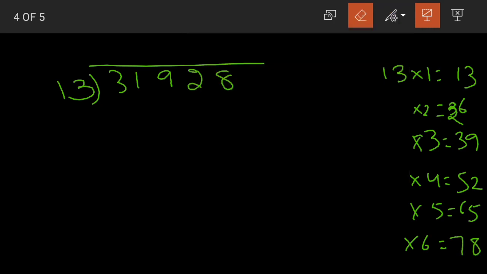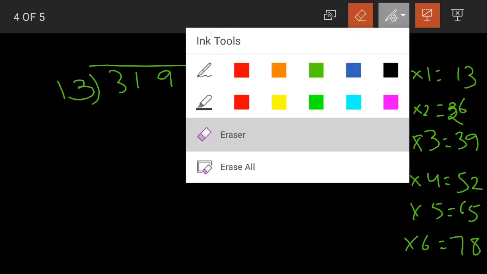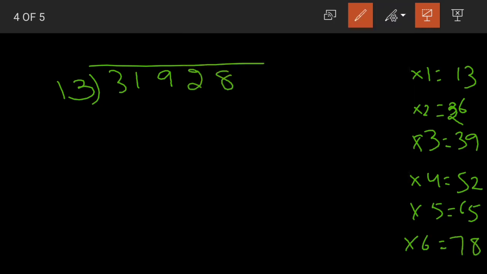Okay. I am not writing 13 again and again here. Now let us start dividing. We have to consider what? The first two digits. Now where does 31 come in the 13 table, children? It comes between 26 and 39. Yes, 26 and 39. We are going with the smaller number here.